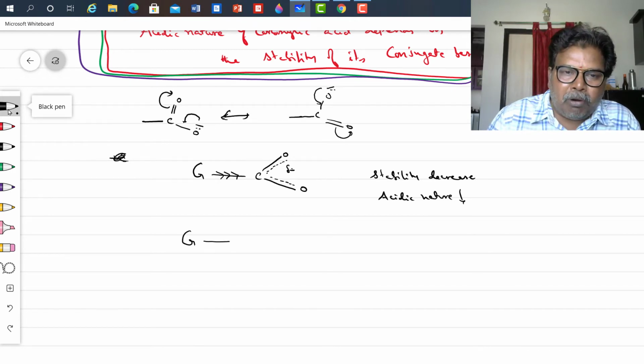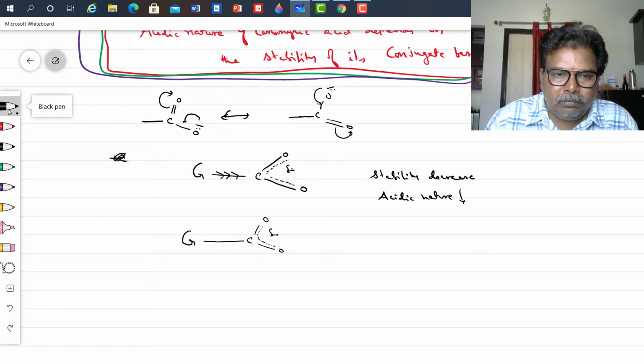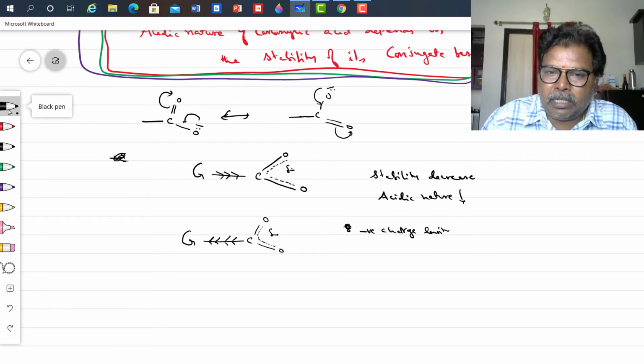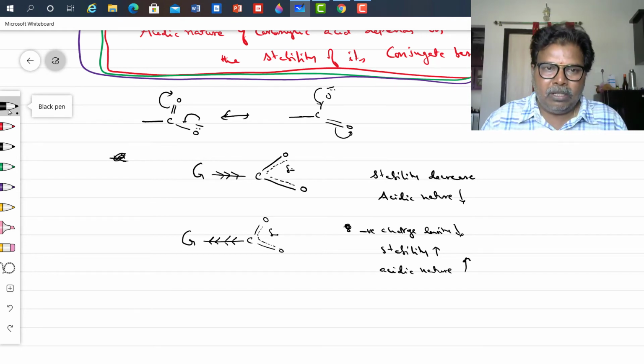Any group which is bonded to the carboxylate ion, if it pulls electrons towards itself, then the negative charge density decreases, stability increases, and acidic nature also increases.